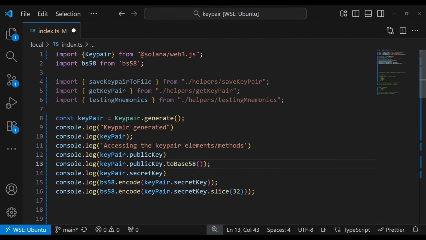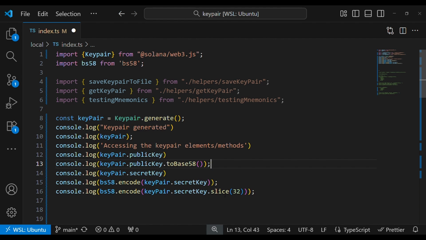Now doing a simple bs58 encode is going to give us a bs58 encoded secret key, but the last 32 bytes are not going to look similar to the public key because of the way this encoding works. So we'll be doing a slice 32.